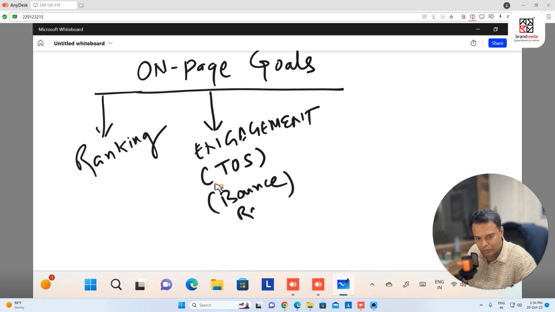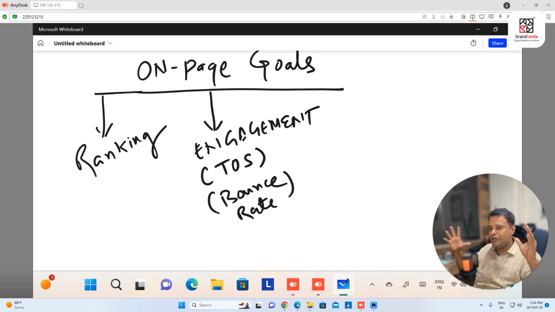There's also the concept of bounce rate, which says, if people are coming to your site, how quickly they're bouncing back. Let's say, for example, you came to my site and within a fraction of a second you bounced because of any reason. This might come from on-page activity, off-page activity, or technical, but I want my website to have a low bounce rate. So I'm talking about engagement.